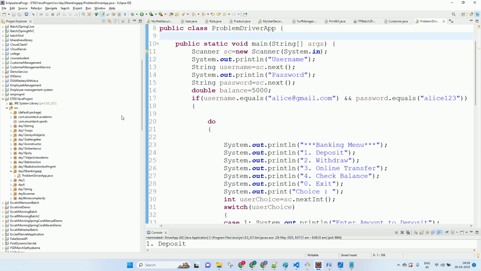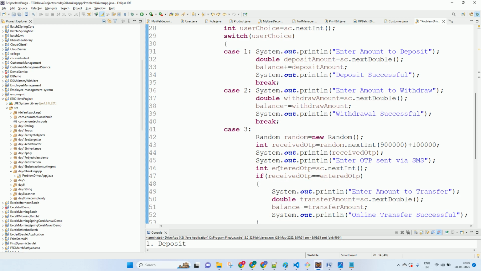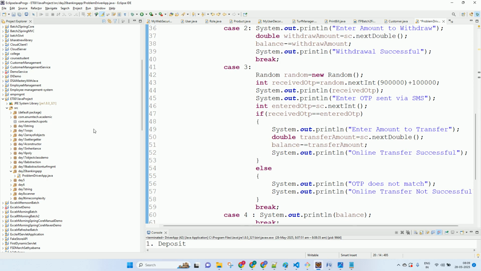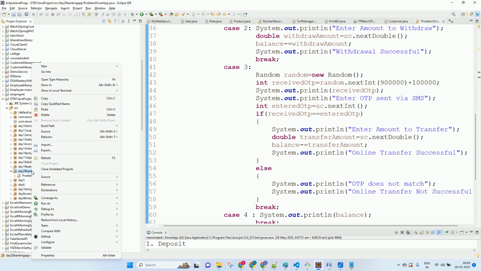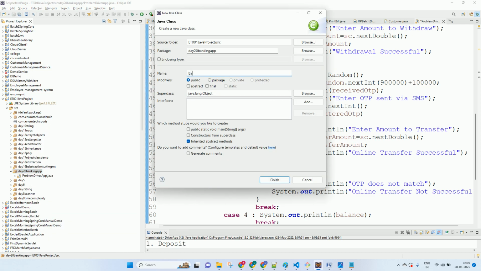Now, the single responsibility principle dictates that all these banking related jobs should be in a separate class. So we will now segregate that into a separate class. So I'll make a class Bank. Before that, what services are we offering?